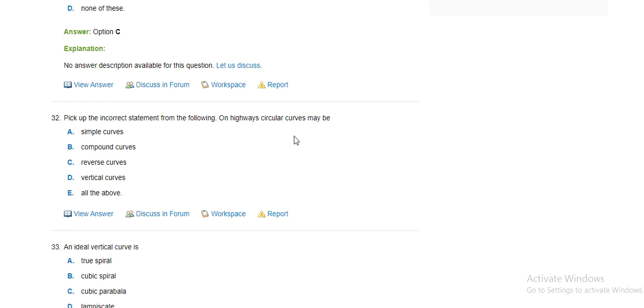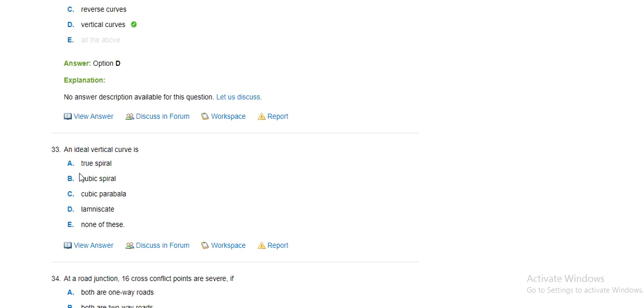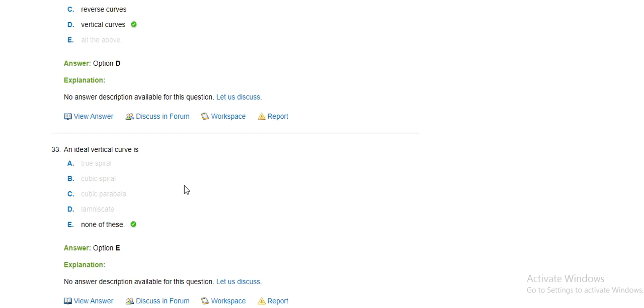Here the incorrect statement from the following. On highway, circular curves may be simple curve, compound curve, reverse curve, vertical curve, all of the above. So in highway, the curve is basically used as vertical curves only. The ideal vertical curve is 2 spiral, cubic parabola, lemniscate. None of this.